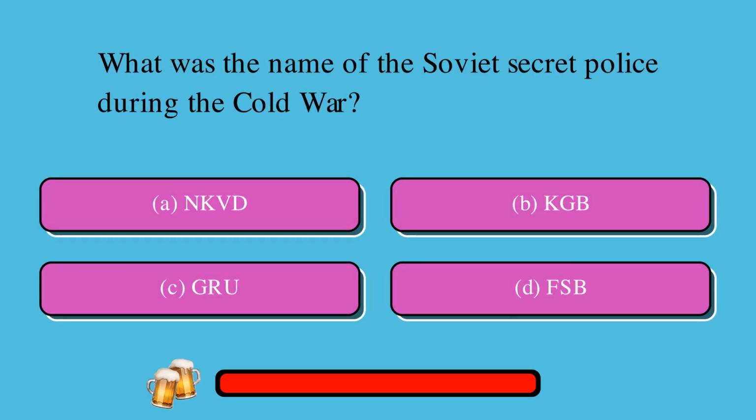Which was the name of the Soviet secret police during the Cold War? Is it A, NKVD, or B, KGB, or C, GRU, or D, FSB? The correct answer is B, KGB.